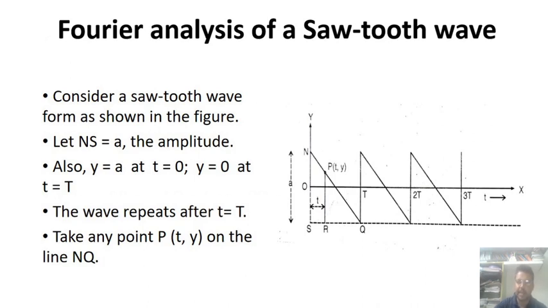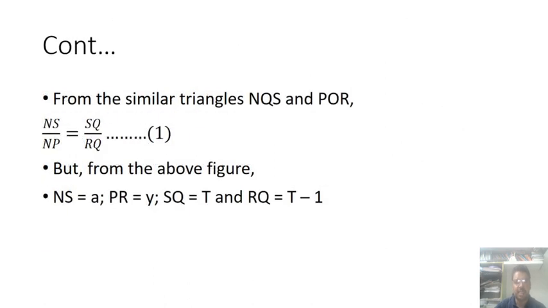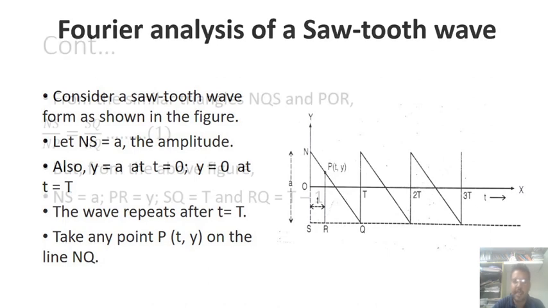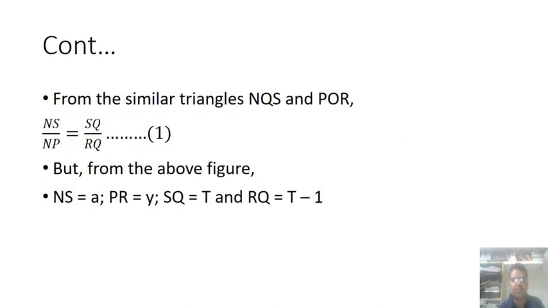Okay, next. In continuation of this mathematical expression, we write from the similar triangles NCQ and POR in the previous diagram. These two can be represented as triangles. So NS by NP is equal to SQ by RQ.